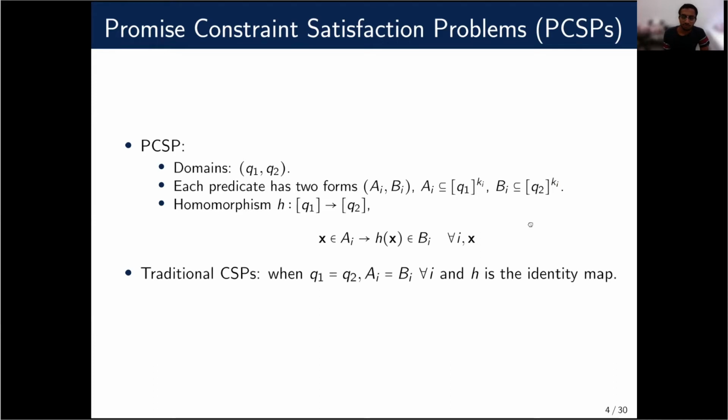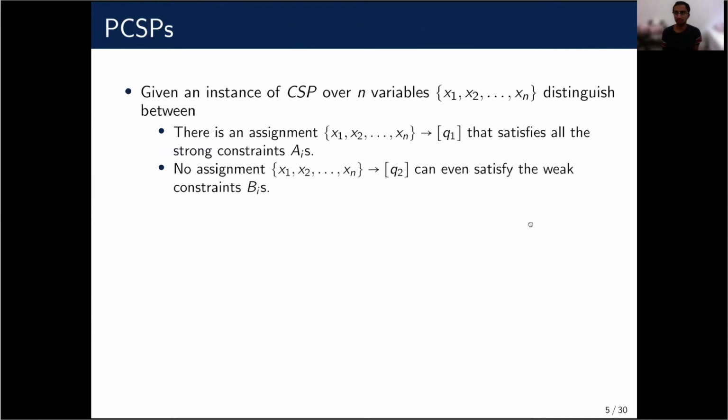And the question is the same as for CSPs, but in the yes case, there is an assignment from Q1 that satisfies all the strong constraints, the Ai. And in the no case, even if we use assignments from Q2, we cannot satisfy even the weaker constraints. So this is a promise variant where we include a gap between the yes and no cases.